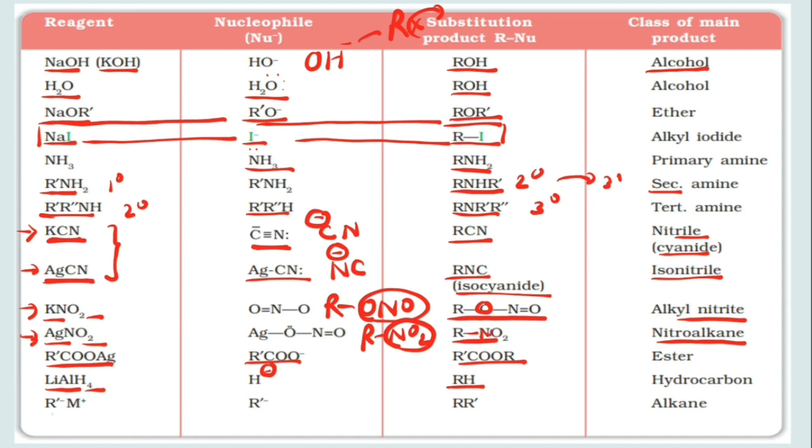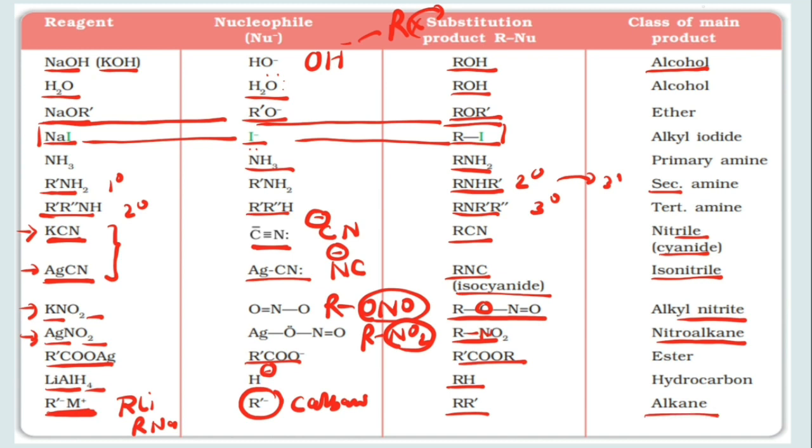And if you take organometallic compounds like RLi or RNa, etc., there R negative is the nucleophile, which means carbanion is the nucleophile, and higher alkanes will be formed.